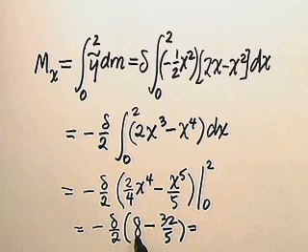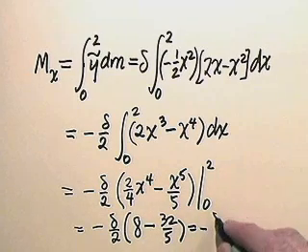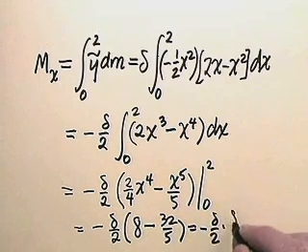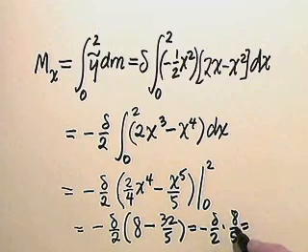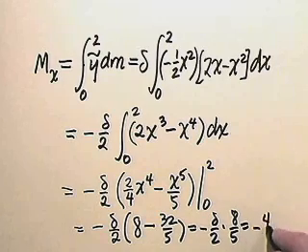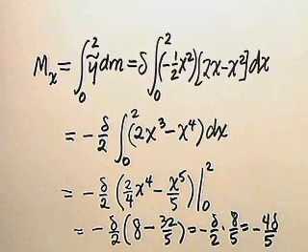Now 8 is 40/5, so 40/5 minus 32/5 is 8/5. So we have negative delta over 2 times 8/5, or 8 over 2 being 4, that's negative 4 delta divided by 5. And so there is our moment about the x-axis.